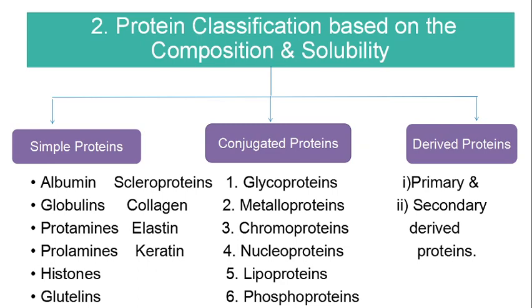Then metalloproteins. Any protein which is combined with a metal atom is said to be a metalloprotein. These metals are strongly bound to these proteins.